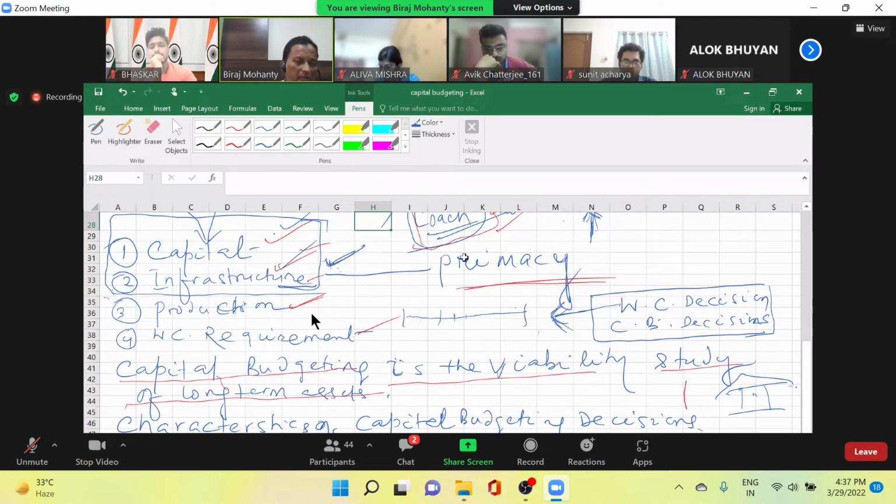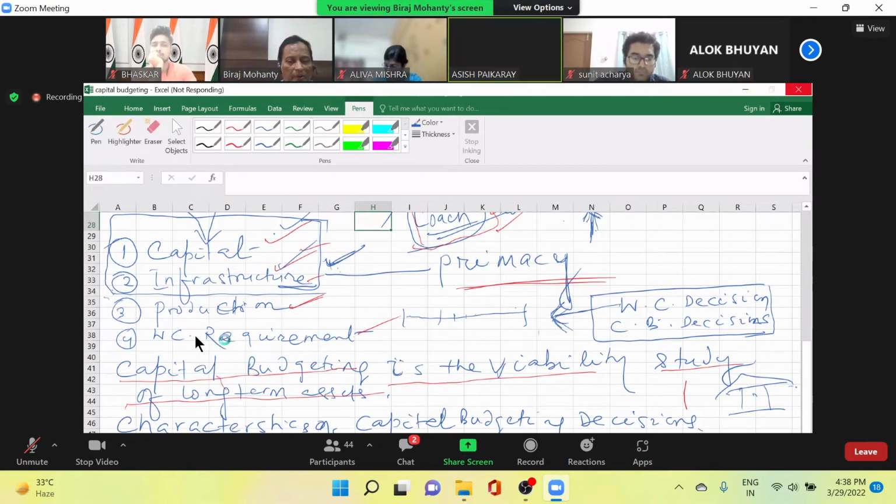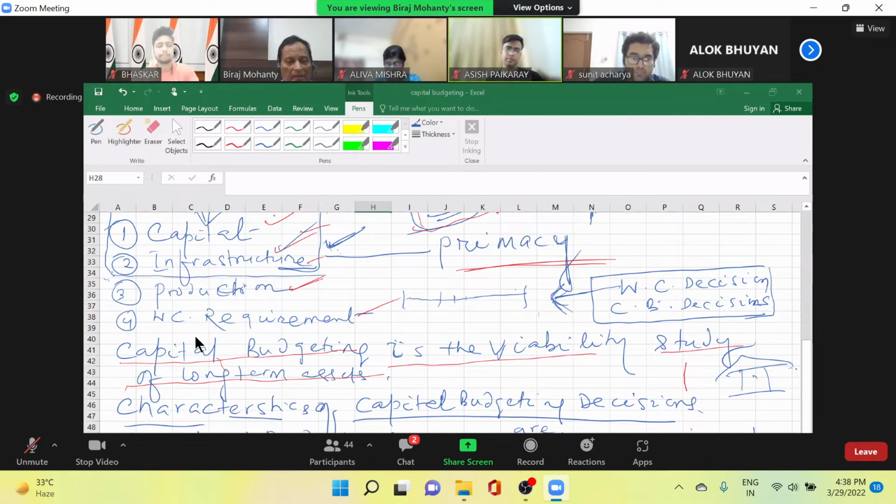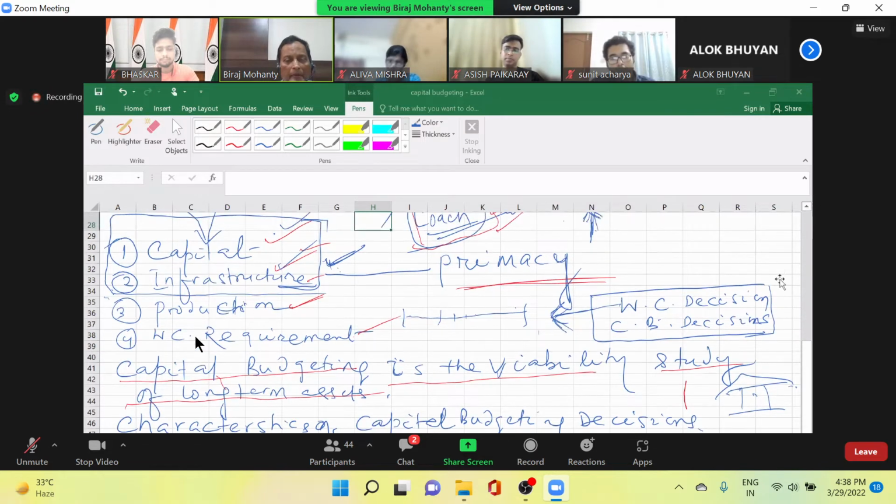So when we are talking of these long-term assets, then we talk about capital budgeting. If it's short-term assets and liabilities, what would you talk of? Working capital management. Capital budgeting is the creation of long-term assets.